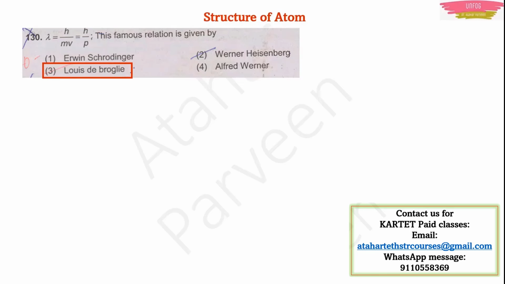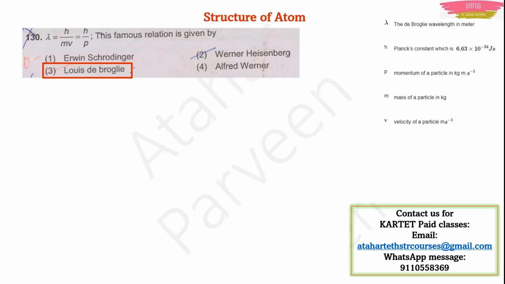Louis de Broglie was the one who explained the wave nature of light and wave nature of matter. Basically it is the dual nature of matter and dual nature of light. He told that the wavelength of the wave, which is lambda here, is equal to h upon mv, where h is the Planck's constant and its value is 6.63 into 10 raised to minus 34 joule second. It is a constant given by Planck. That's why its value is always the same. Lambda, I told you, is a wavelength, its unit is meter, and usually it is known as de Broglie wavelength.